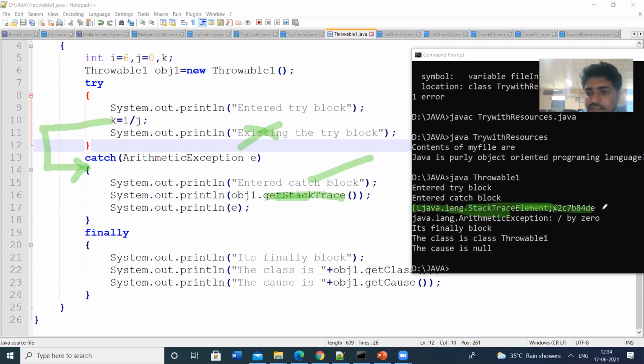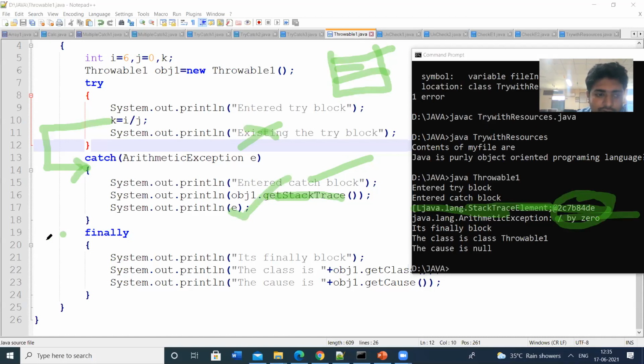Stack trace means the exception. For each exception, the exception is stored in the stack, that is exception 1, exception 2, exception 3, exception 4, like that. All the exceptions are stored in a stack, to trace which exceptions have been raised. The element ID is 2C7B84DE. Then I am printing that exception, which is a division by zero exception.